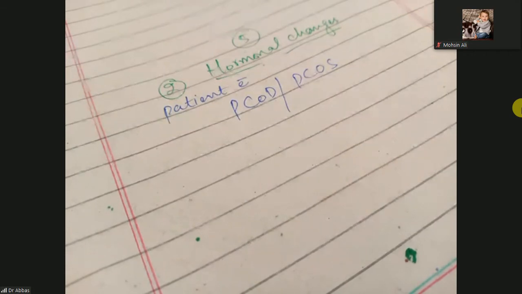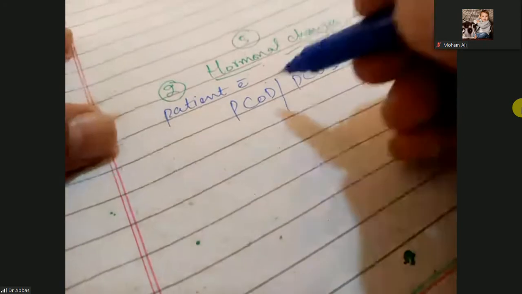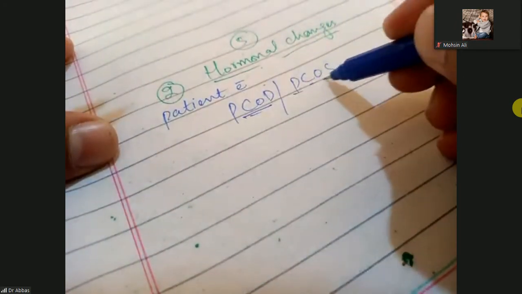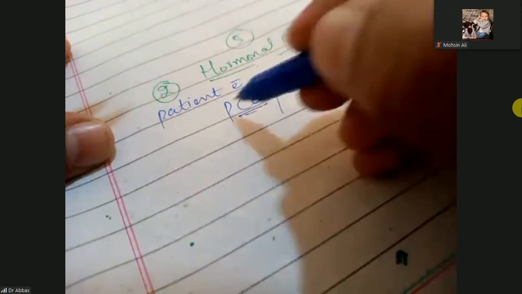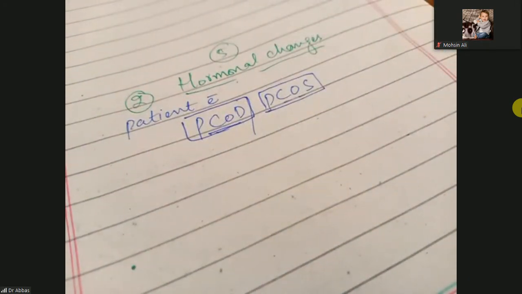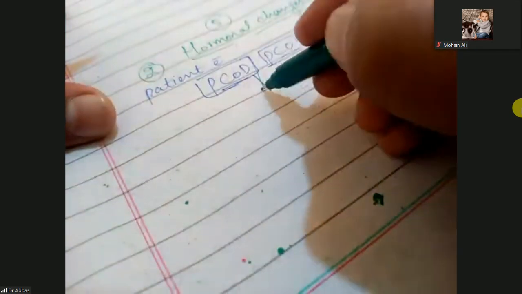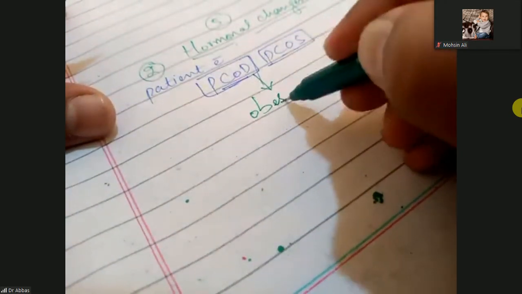We will discuss it in the next semester in Gynecology. Most commonly this disease happens in obese patients.